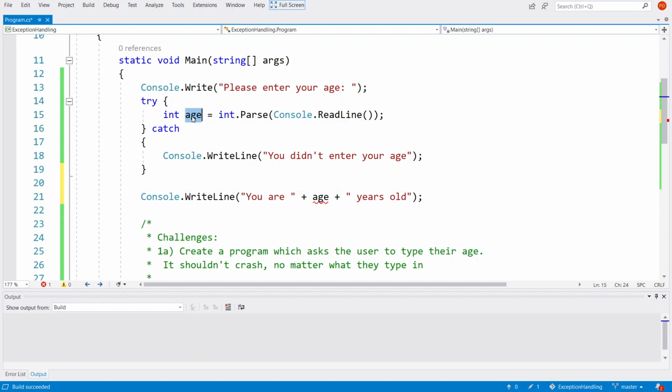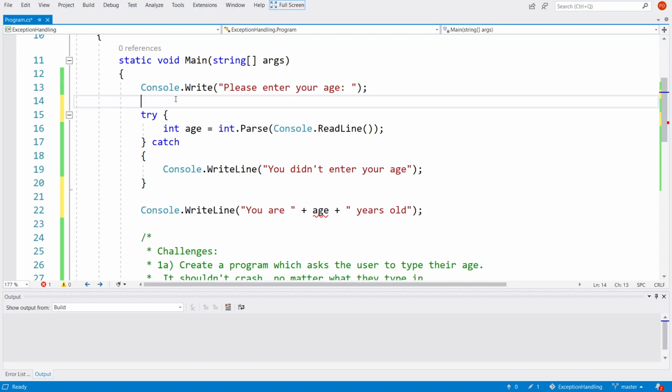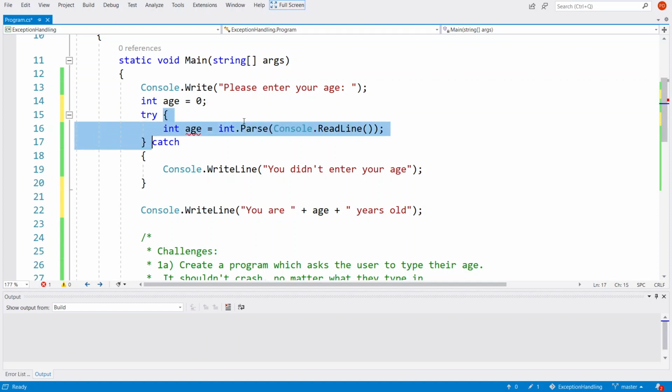Well, it does exist, it exists here, but because we've got these scope brackets, these curly braces, these mustache brackets, whatever you want to call them, that means we've made a new scope, a new place to store variables. And as soon as we close that scope, as soon as we get after line 16, then we can't access that variable anymore. To fix that, we just need to declare the variable, as in tell C# that it exists, outside of that scope.